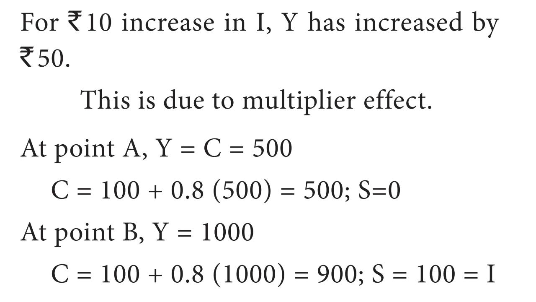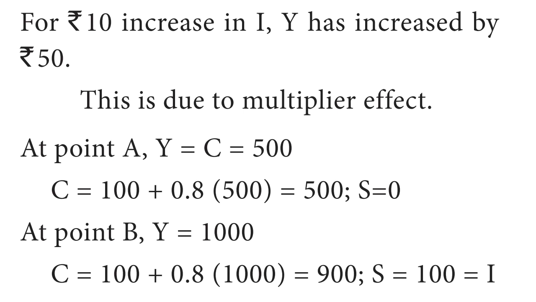At point A, Y is equal to 500. Substitute Y equal to 500 in the equation C is equal to 100 plus 0.8Y. So, C is equal to 100 plus 0.8 into 500, which is 100 plus 400, equal to 500. In this answer, saving is equal to 0. Therefore, income is equal to consumption is equal to 500.